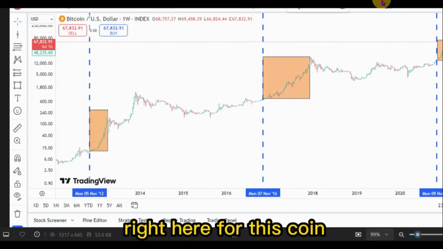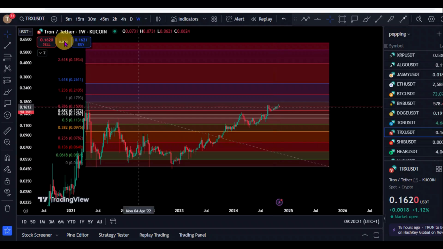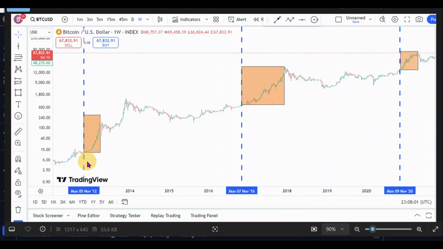here for this coin. So we are on the chart right here for TRON or TRX. TRX versus the USD Tether on the weekly time frame. KuCoin is the data source, and based on our post-election theory, like we have been saying, from the inception of cryptocurrency right here, after every US election we usually see a massive pump in the market. The same thing right here in 2016 after the election we saw a massive pump. Same thing in 2020 we saw that pump.